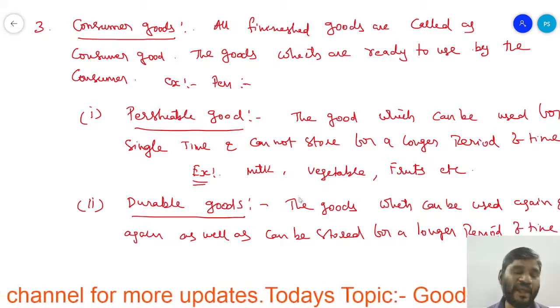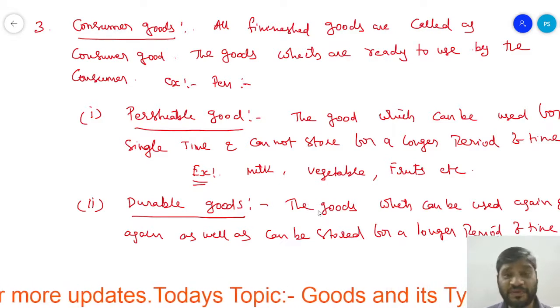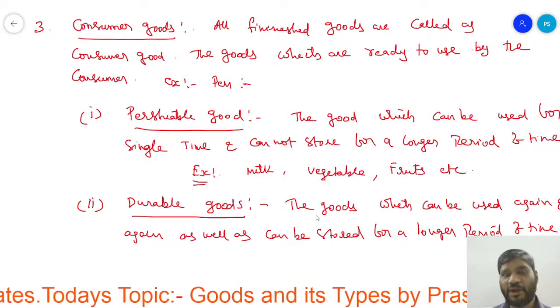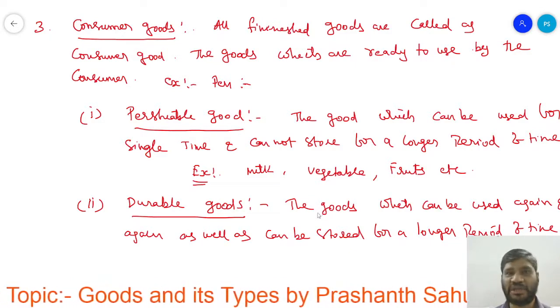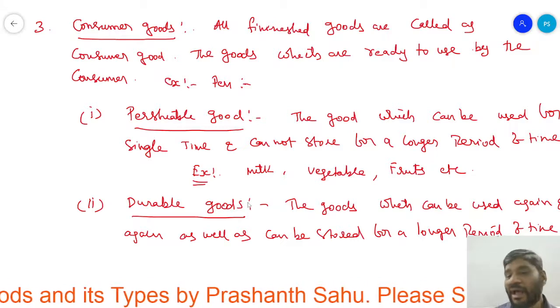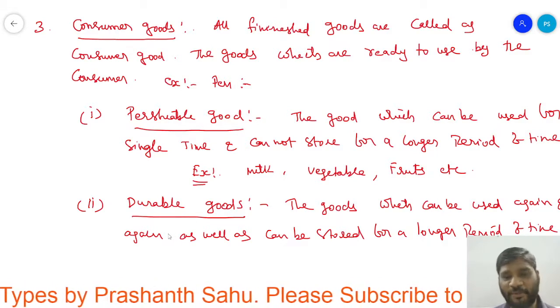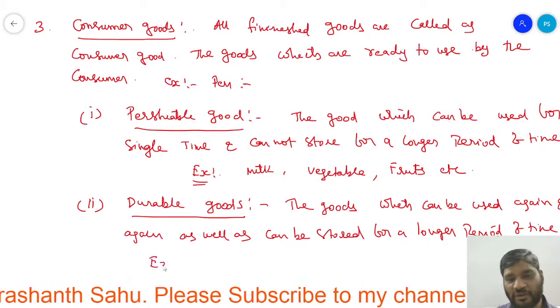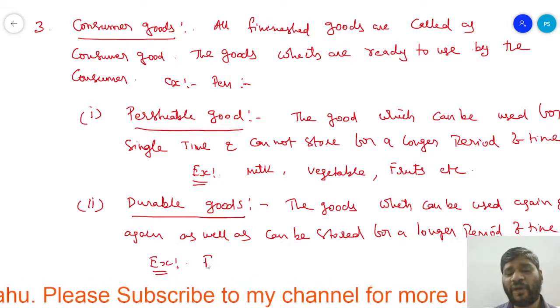The goods can be used repeatedly, they are non-exhaustible, and can be stored for a longer period of time. What are those? For example, furniture.